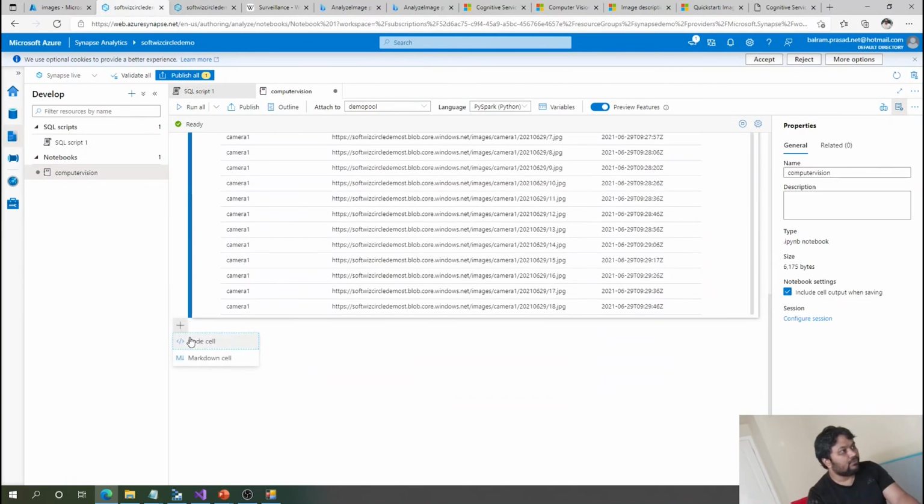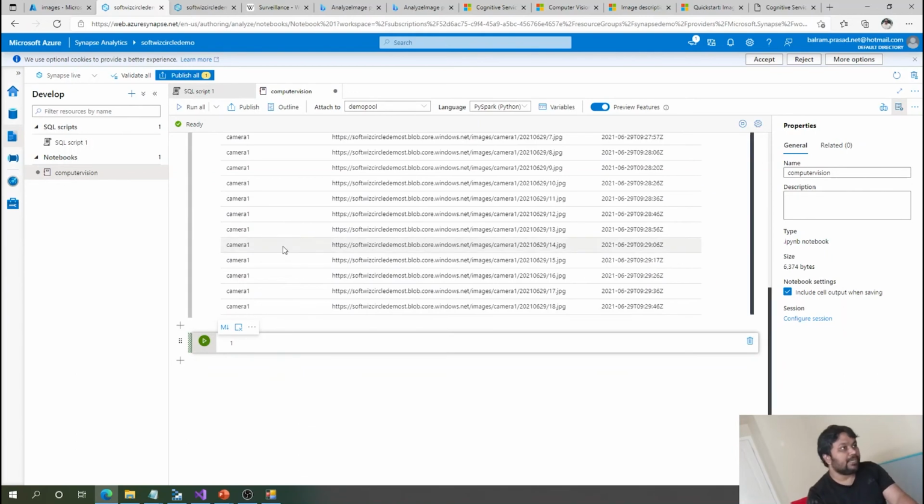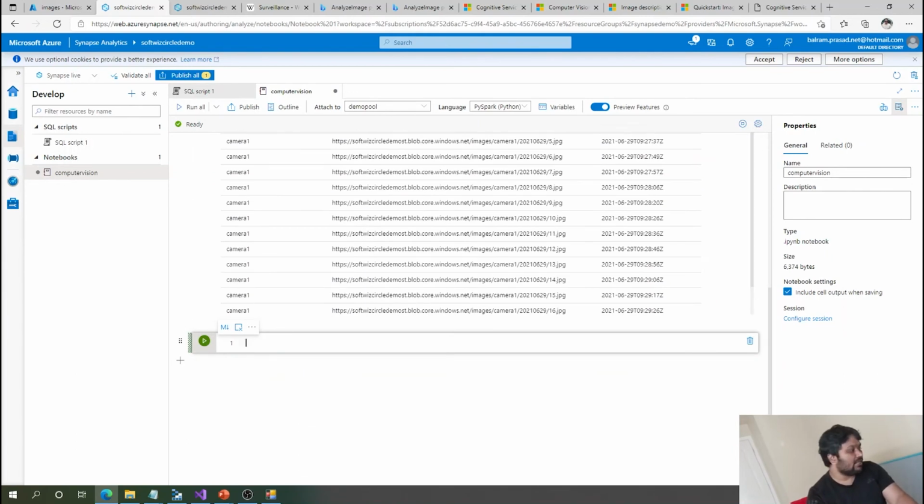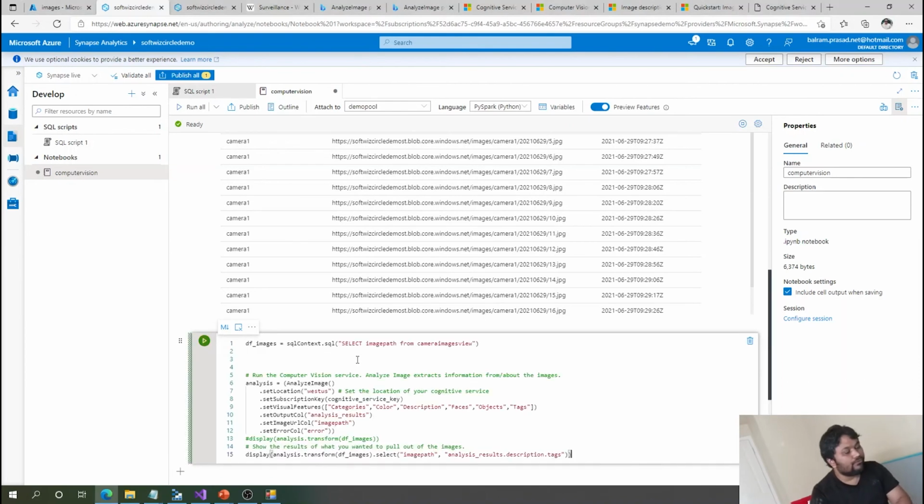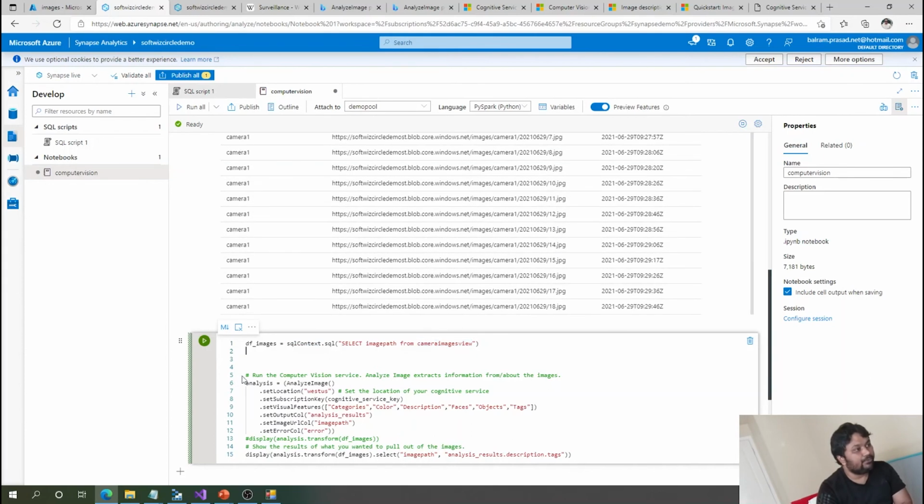Now we are going to call the computer vision API, passing these URLs, so that it will run and give us the tags and different things that are inside that image. So let's see that one. This is the code for calling it. We are taking the temp view we have just created into records in a data frame, and then we are calling the analyze image API.